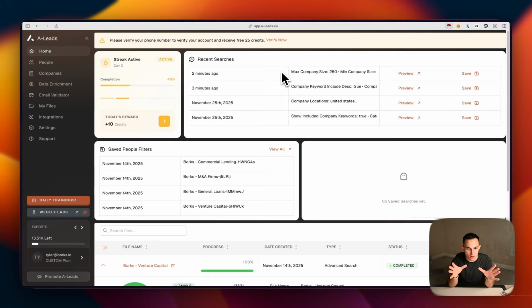Now, we actually use Aleads right now in our company for literally all of our lead exporting, for our own campaigns as well as the campaigns of our clients. So I can say for certain that this is a good solution and it's reliable, which is the most important thing when running a business, because we run a cold email agency.